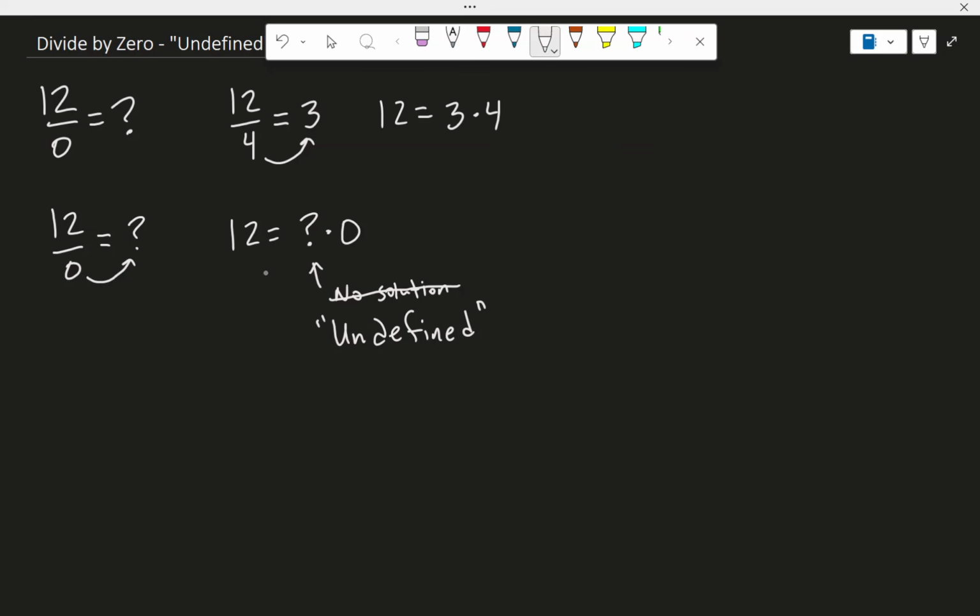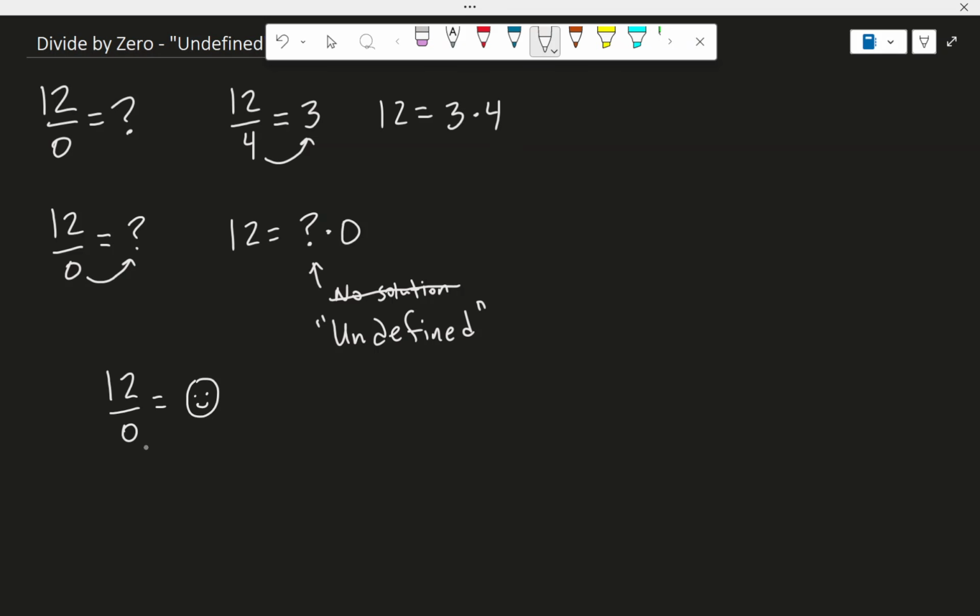But we want to, maybe, try to define what this is. 0 times what could be 12? Well, some people might say, all right, let's define it. Let's say that 12 divided by 0 is, I couldn't find a number that works, so let me just make something up. Let me define it. Let's say it's happy face. And so there we go. The definition of 12 divided by 0 is happy face.